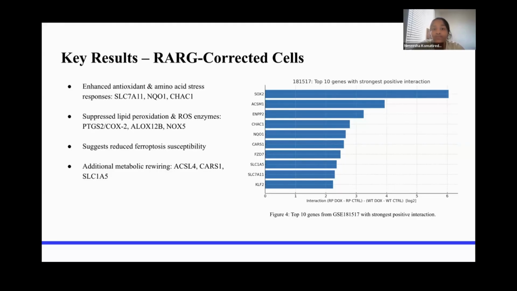At the same time, the genes that were involved in lipid peroxidation and ROS production, such as PTGS2, ALOX12B, and NOX5, were suppressed. This suggests that maintaining RARG integrity reduces ferroptosis susceptibility and protects cardiomyocytes.